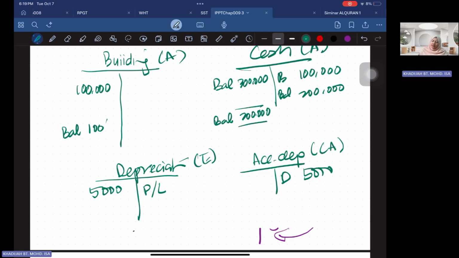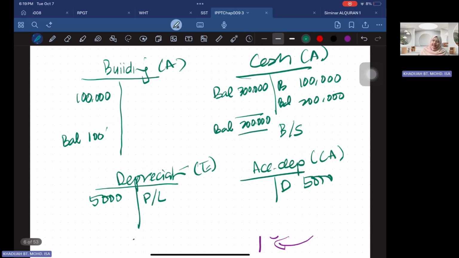So this one will go in your balance sheet item. You will show a balance of cash of 200,000, assuming the opening balance was 300,000 and then you paid 100,000 for your building, so the balance is 200,000. Similarly, for accumulated depreciation, you close your account at 5,000. This will appear in your balance sheet item. So every year you will have a credit balance to your accumulated depreciation.